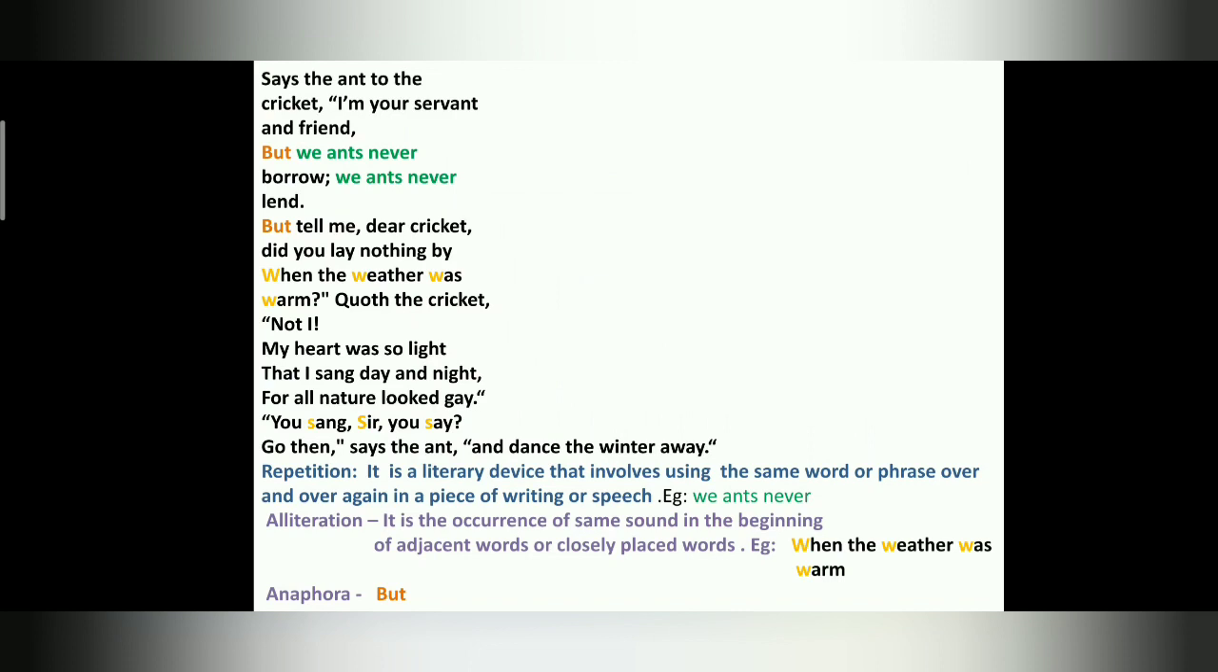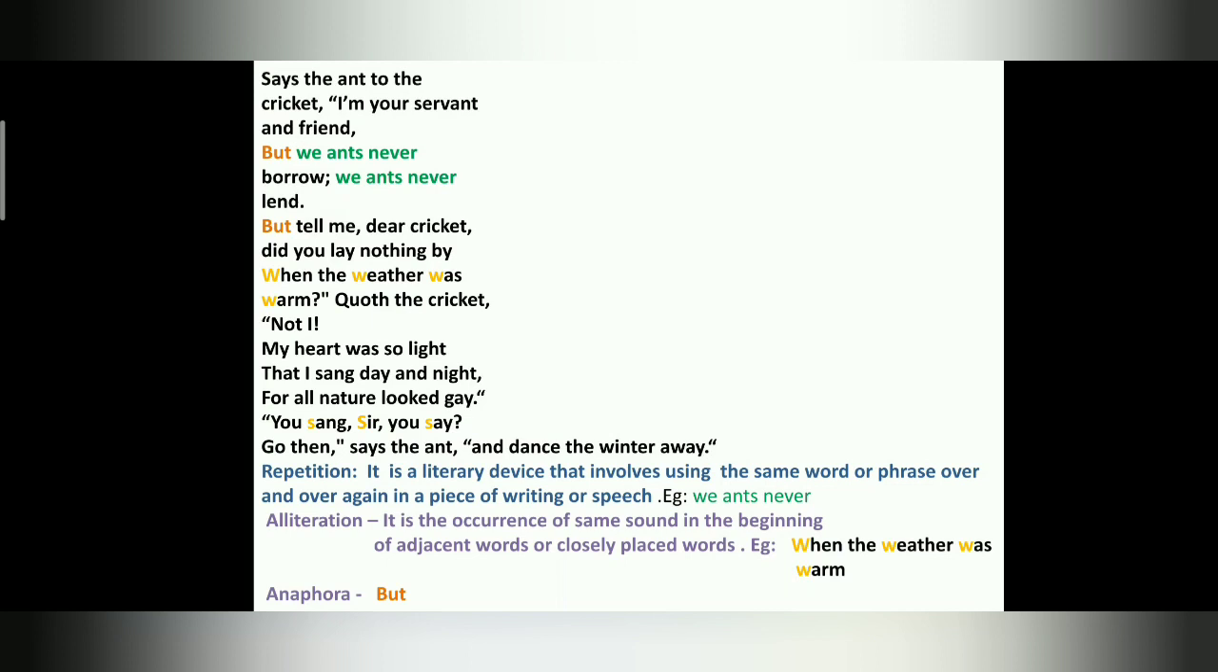Now see the repetition. We'll see the repetition first children. So now you can see the definition over here. So what is repetition? It is a literary device that involves using the same word or phrase over and over again in a piece of writing or speech. So what word is repeated again and again? That is we ants never. So we ants never is repetition.